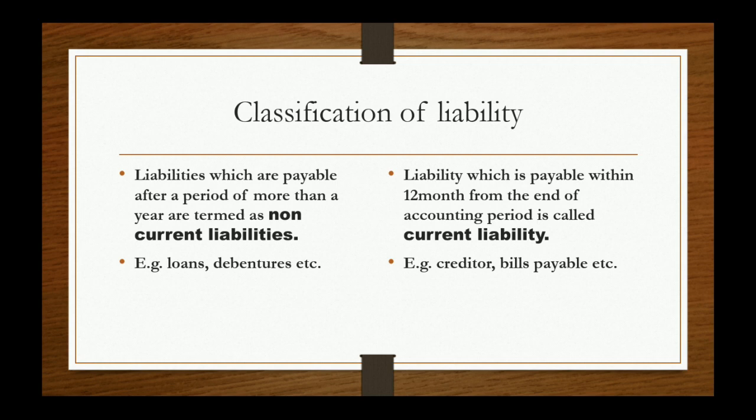It means the liabilities which are payable after a period, or we can say which are payable beyond 12 months, are known as non-current liabilities, whereas the liabilities which are to be paid within 12 months, or we can say within a shorter period, or within an accounting period, are termed as current liabilities. Examples of non-current liabilities are loans and debentures. And examples of current liabilities are creditors and bills payable.